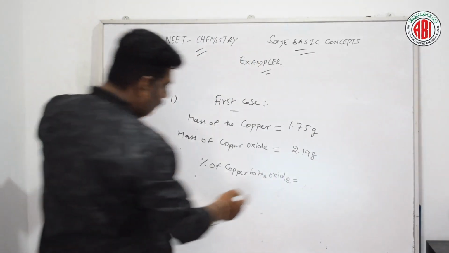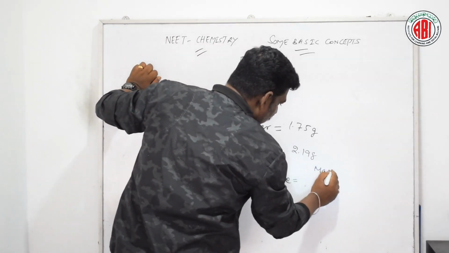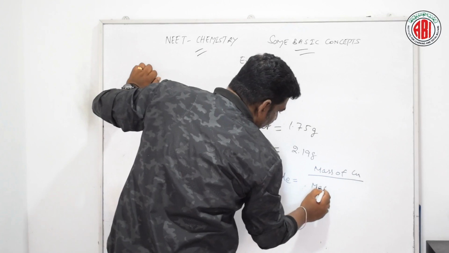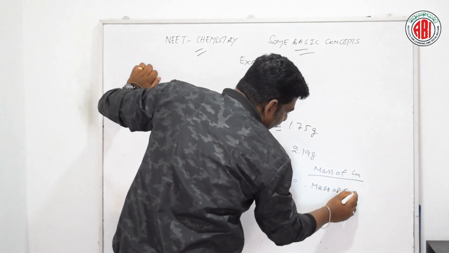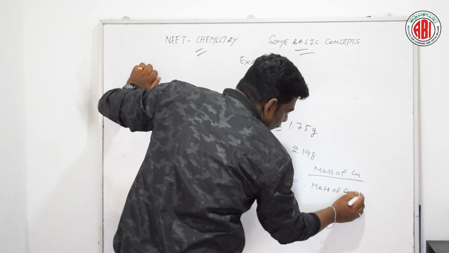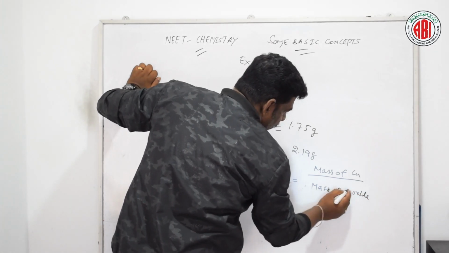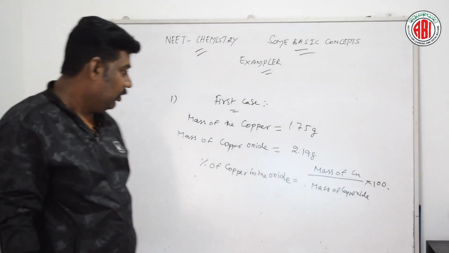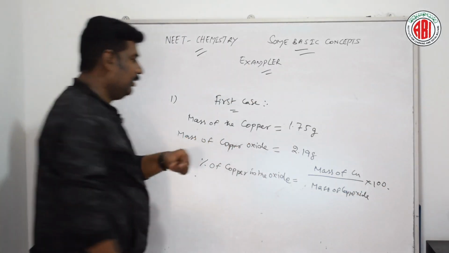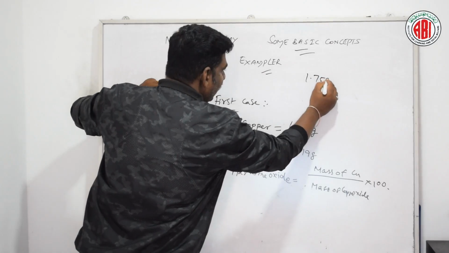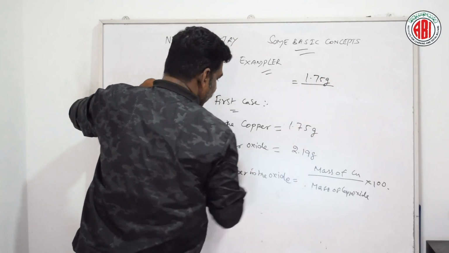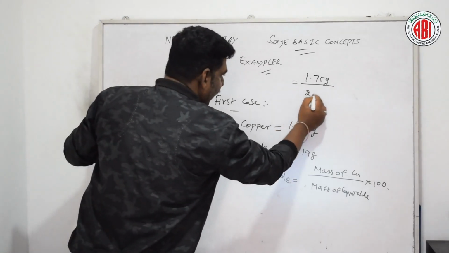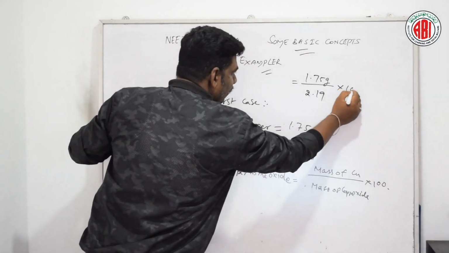So the mass of copper is 1.75 gram by the mass of copper oxide 2.19 gram into 100.